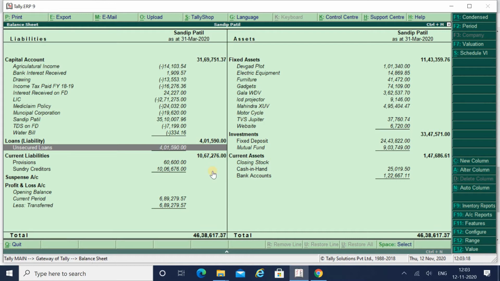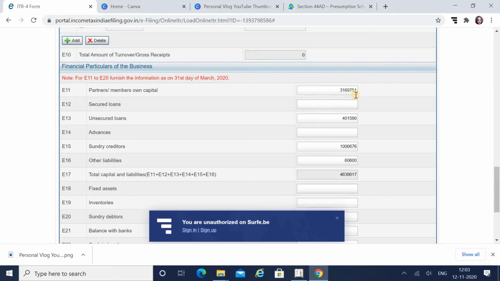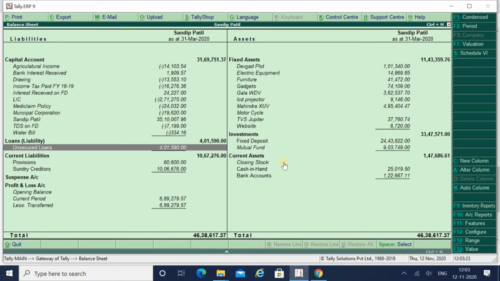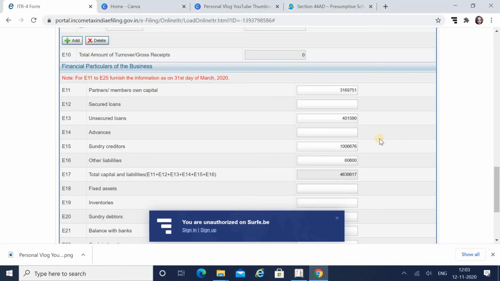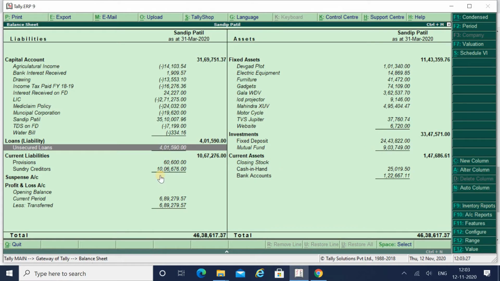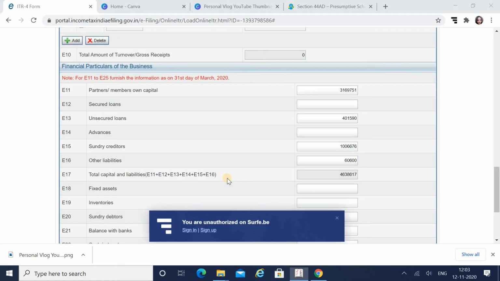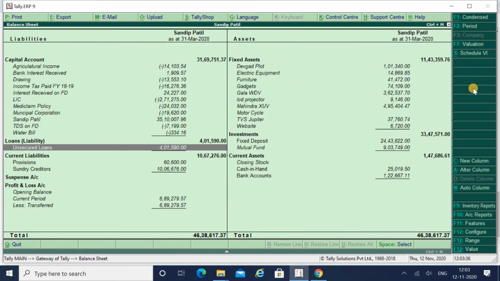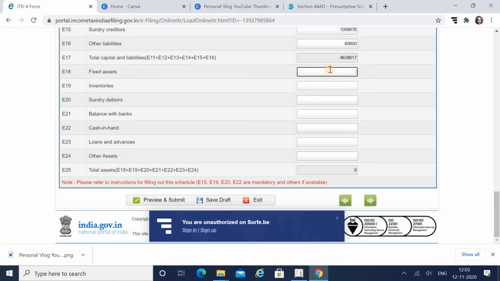Let me just cross check. 31,69,751. Then 4,01,590. Sundry creditors 10,06,676. 60,600. Now next is my fixed asset. Fixed assets you have to mention over here: 11,43,359.76, so I will make it 60.